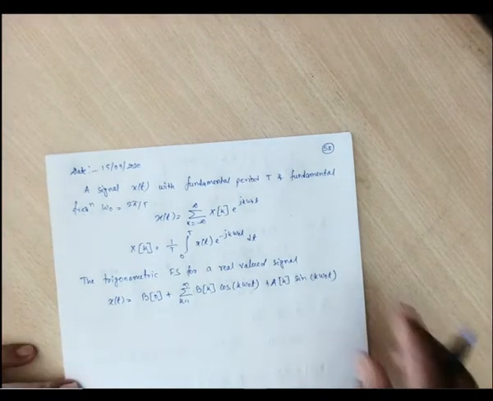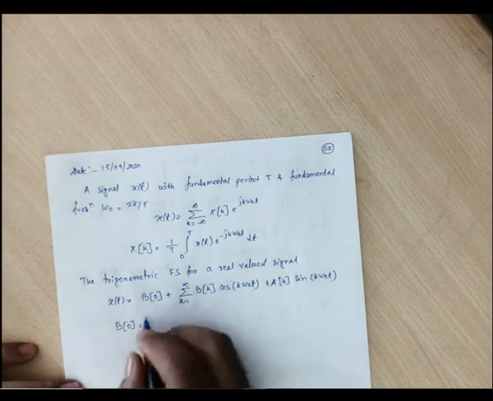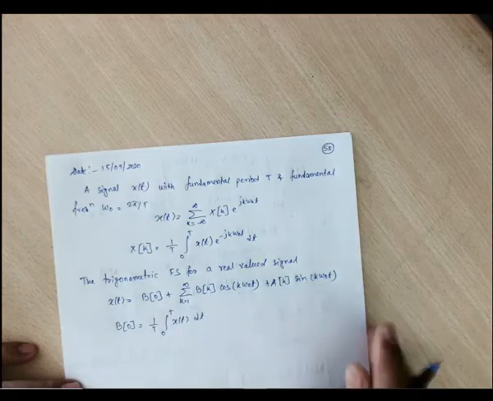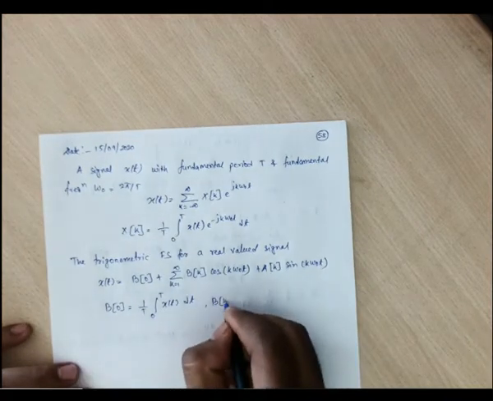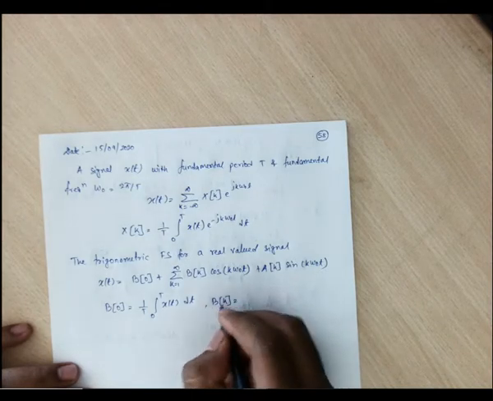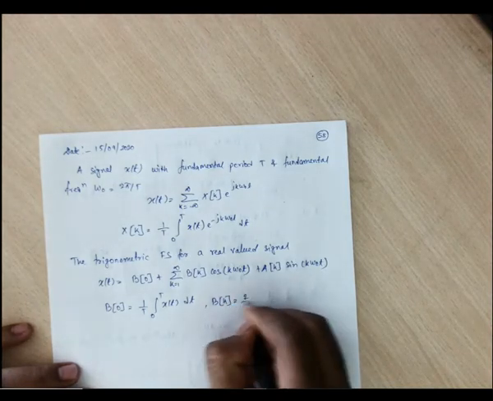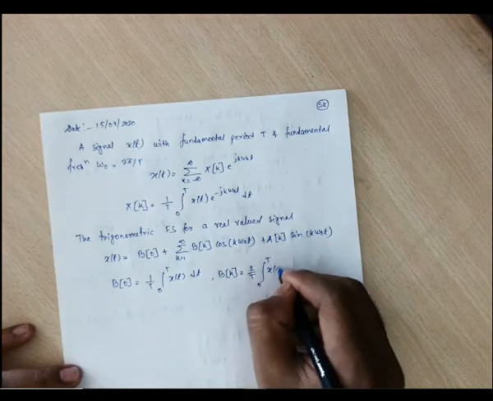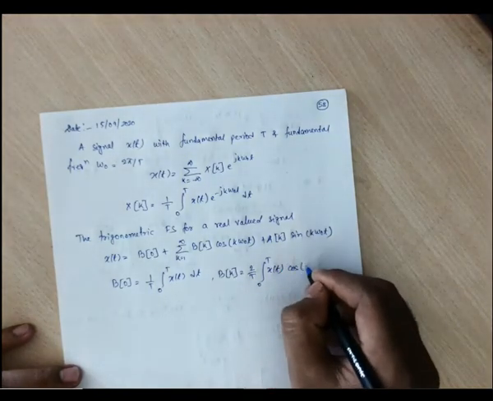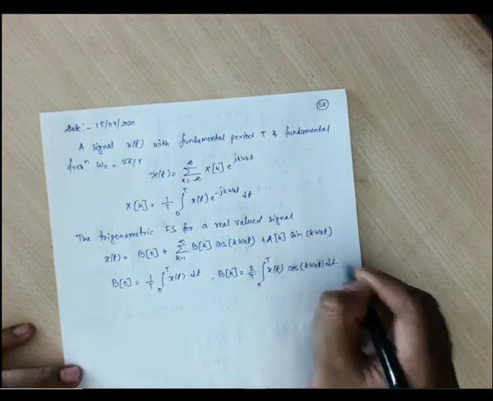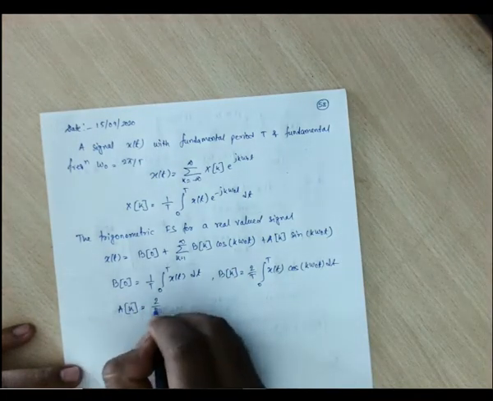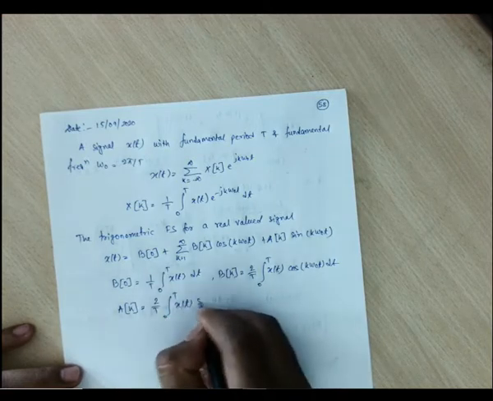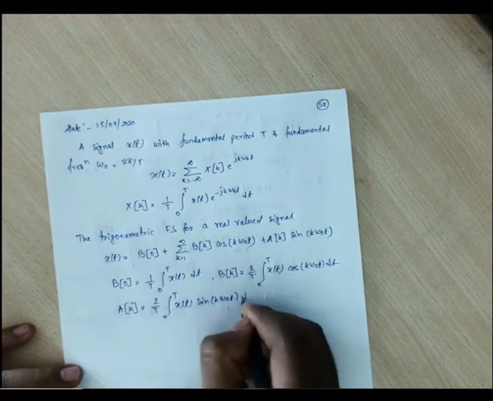Okay, so here b naught is 1 by T integration 0 to T x of t dt, then your b of k is 2 by T integration 0 to T x of t cos of k omega naught t dt, and a of k is 2 by T integration 0 to T x(t) sin k omega naught t dt.